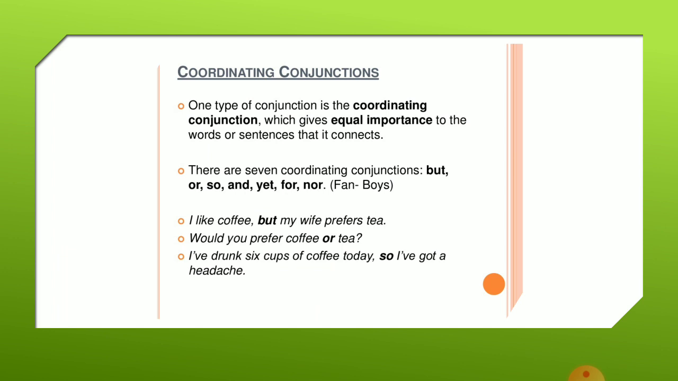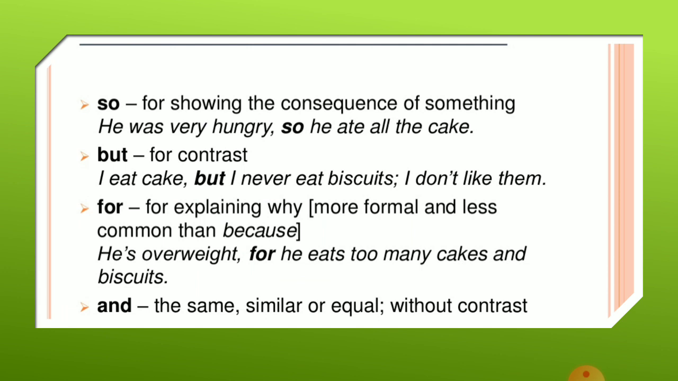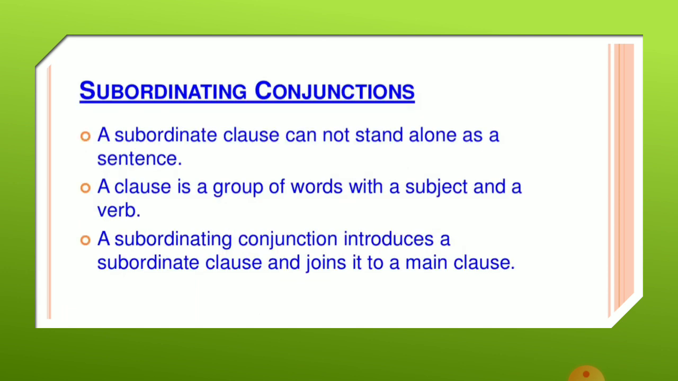Here are a few examples. I like coffee, but my wife prefers tea. Would you prefer coffee or tea? I have drunk 6 cups of coffee today, so I have got a headache. Reason is coming. I take milk and sugar in my tea. He is 72, yet he still swims, runs, and plays football regularly. She must have been very hungry, for she ate everything immediately. So these are the examples for coordinating conjunctions and their usage.